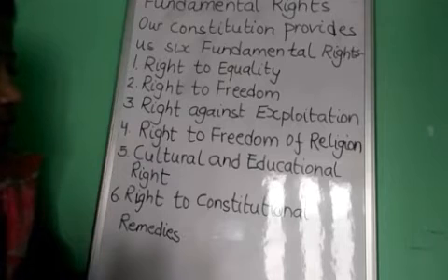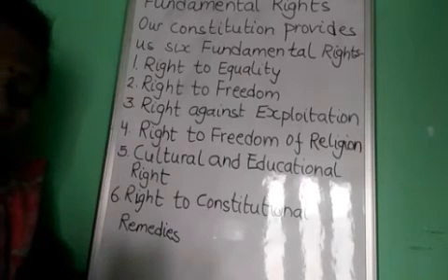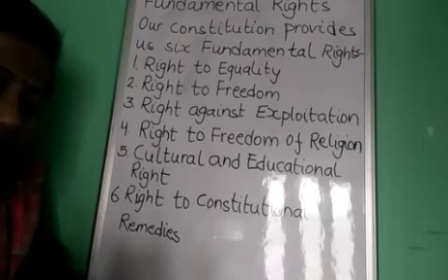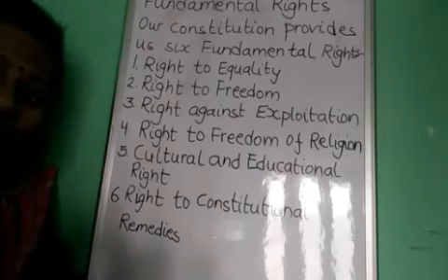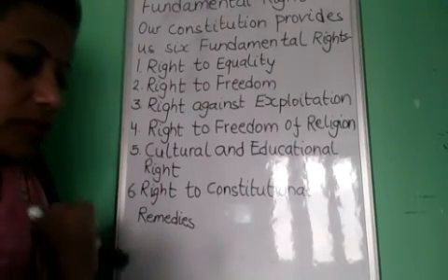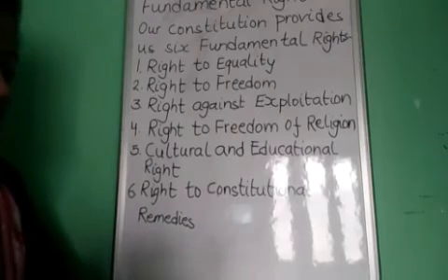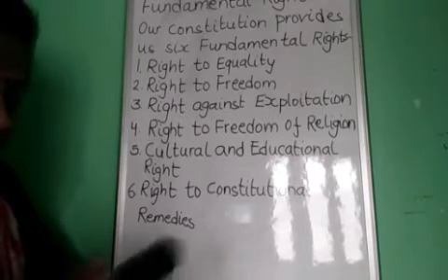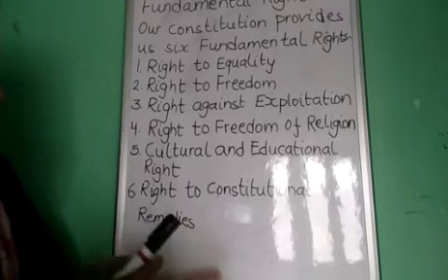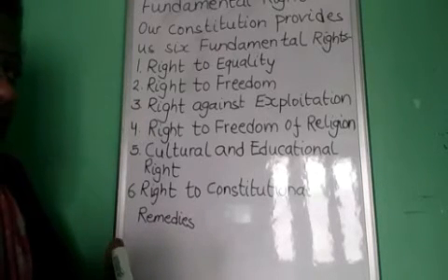Third one, right against exploitation. Traffic in human beings, child labor, forced labor or beggar. They all come in this category, right against exploitation.